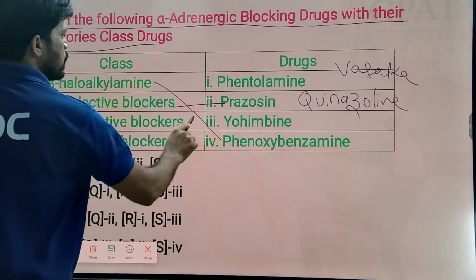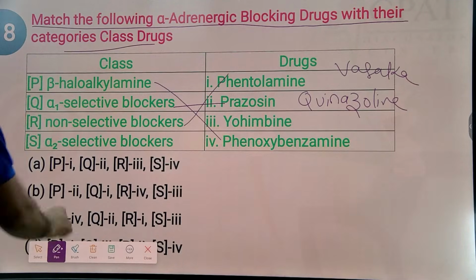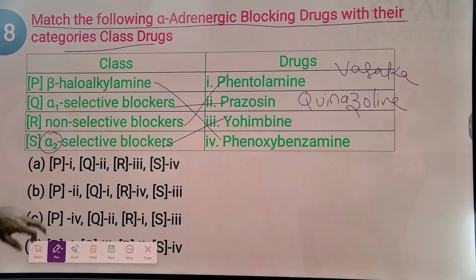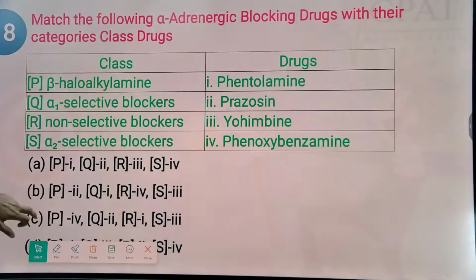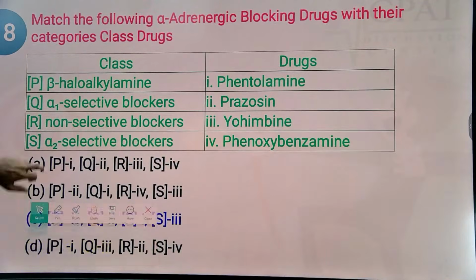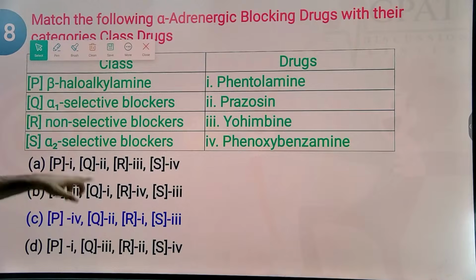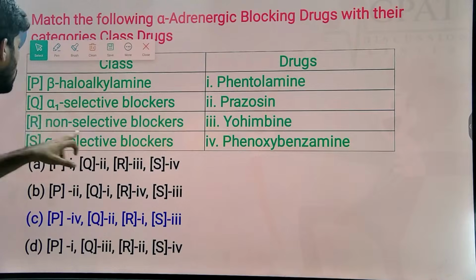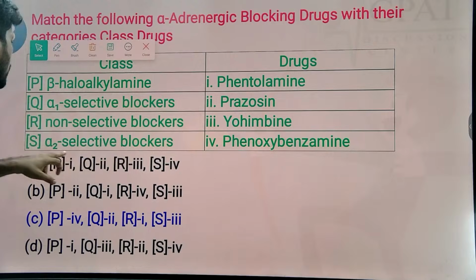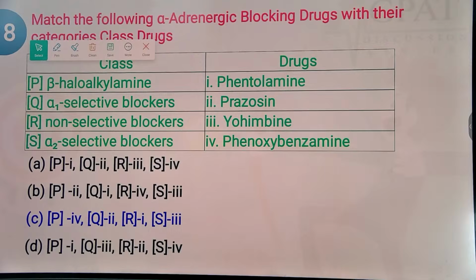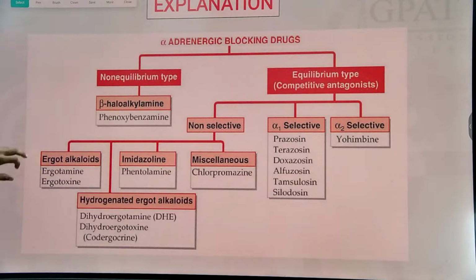Non-selective blockers like phentolamine, a reversible non-selective blocker, and the alpha-2 selective blocker, yohimbine. I hope you know the answer clearly. So the answer is option C, that is P for phenoxybenzamine, Q2 that is prazosin, and R1 phentolamine and alpha-2 selective blocker yohimbine. So this is a classification of alpha receptor blockers along with reversible as well as irreversible category, including selective as well as non-selective.